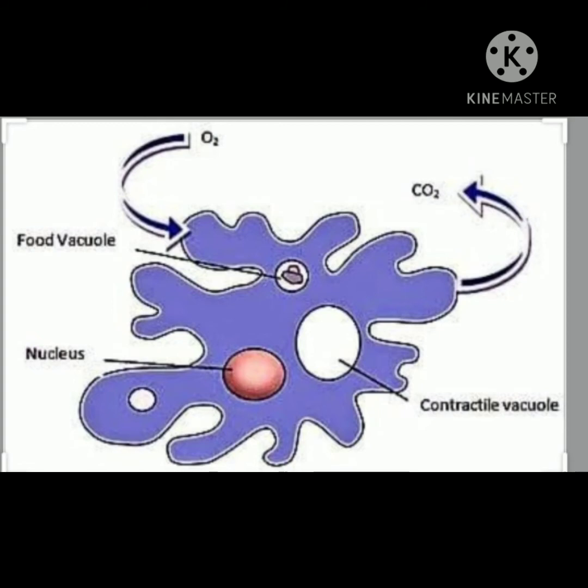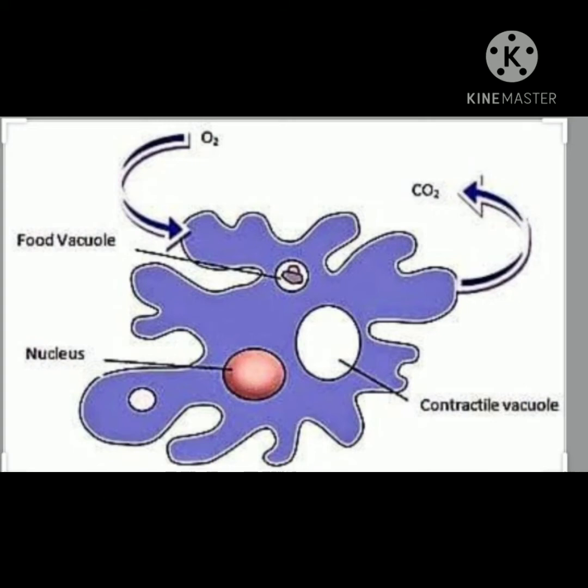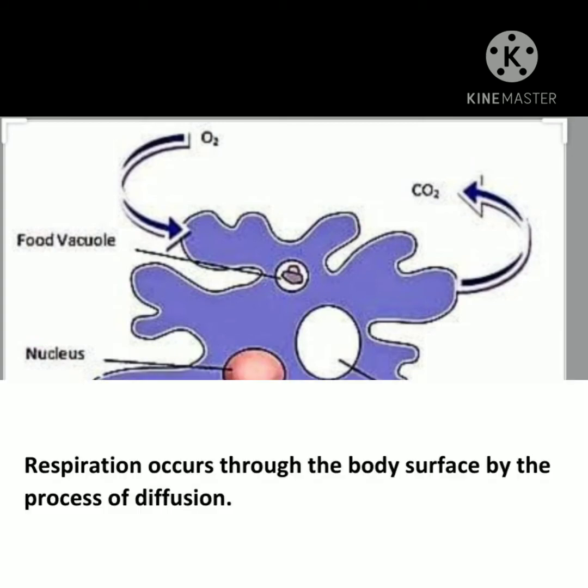Now, how does respiration or exchange of gases take place in amoeba? It is a living organism, so it requires oxygen. So how does oxygen enter the body? Here also there is no nose or a special organ through which an amoeba can breathe in air. I have already told you amoeba is found at the bottom of freshwater ponds, ditches, and lakes.